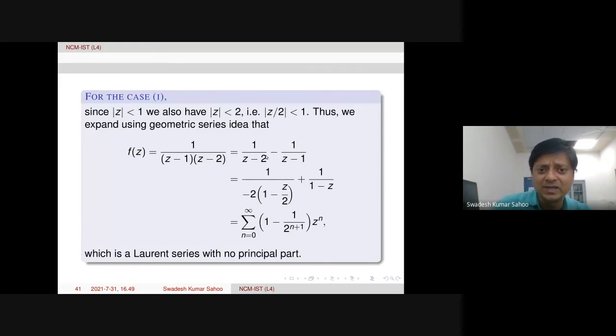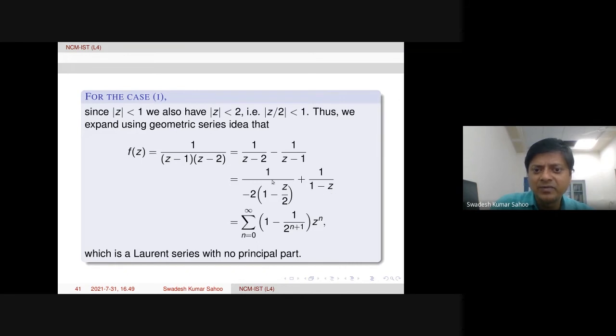So this is actually partial fraction we can use. So this is 1 over z minus 2 minus 1 over z minus 1. And here z over 2 we can take, because minus 2 we can take common. And then this side 1 is there, and then other side z by 2 is coming. Then other one is plus 1 over 1 minus z.